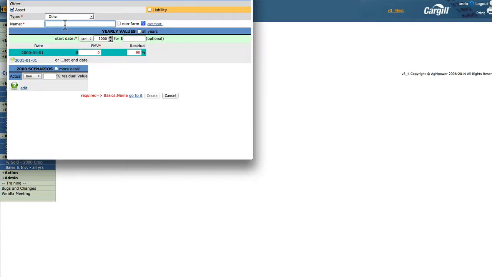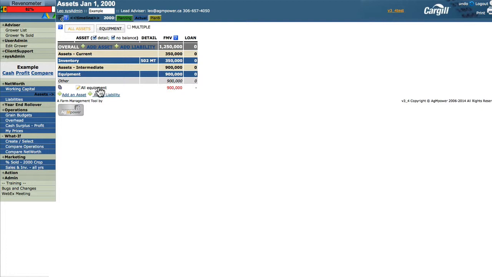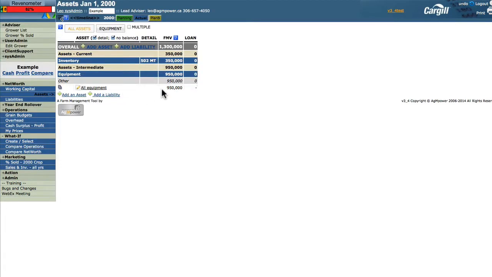Let's add another asset to handle all equipment. And then at the end of the year, we're going to have 90% residual, depreciated by 10% for the year. And create. Our asset summary is showing the equipment that we put in is worth $900,000. Well, how can that be when we said it was worth $1 million? Let's open it up. In 1999 it was worth $1 million and it depreciated by 10%. If we were to change that number and click OK, that number is now black.